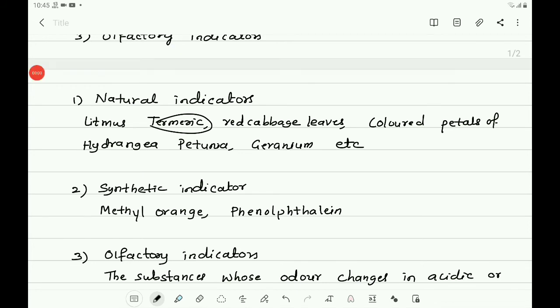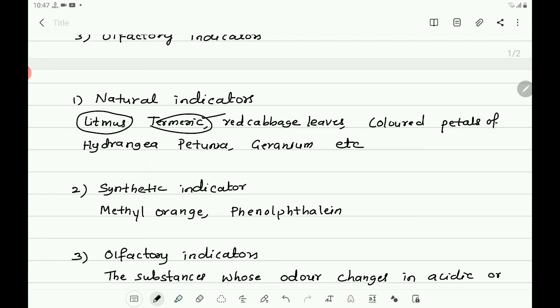You have noticed that a stain of curry on a white cloth becomes reddish brown when soap, which is basic in nature, is scrubbed on it. It turns yellow again when the cloth is washed with plenty of water. So it is clear that turmeric also acts as an acid-base indicator.